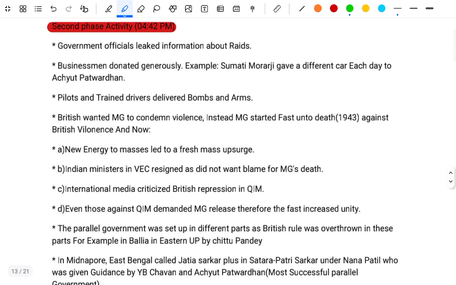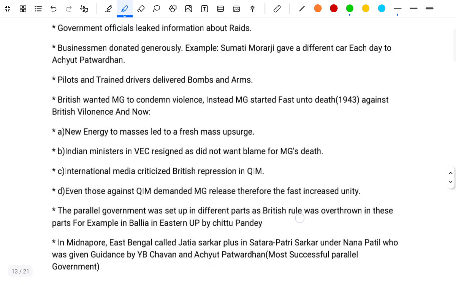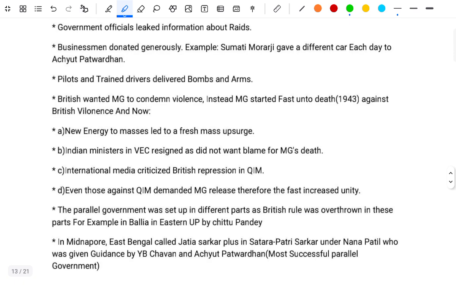In the second phase, government officials leaked information about the raids. The businessmen donated generously. For example, Sumati Morarji gave different cars each day to Achyut Patwardhan. The pilots and trained drivers delivered bombs and arms.